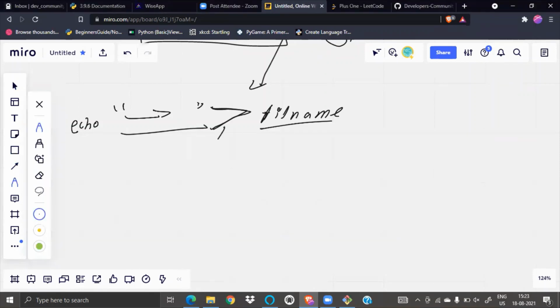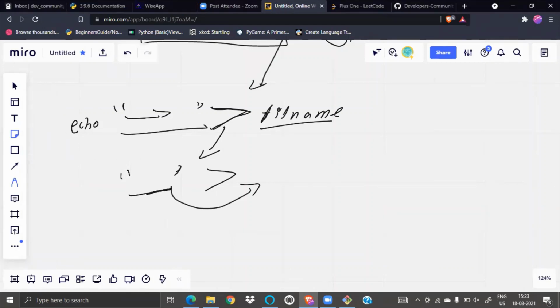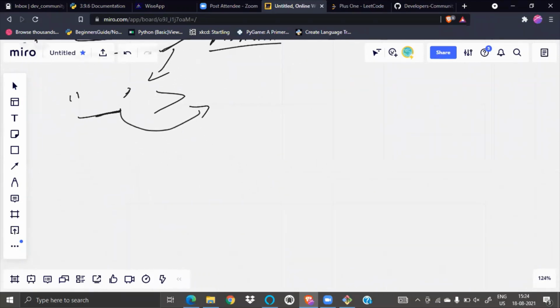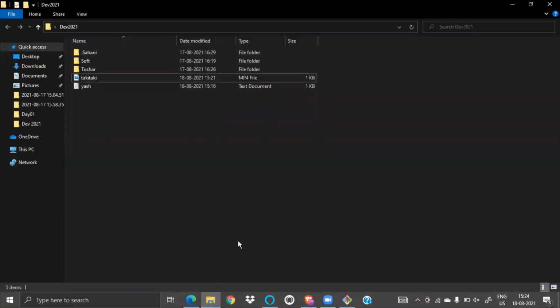See, this is the method. This is how we push something inside. We are pushing this, whatever we have written here, inside the file name. Is this clear, Dushyant? Just write in chat or you can unmute yourself. Okay, great. So let's see.